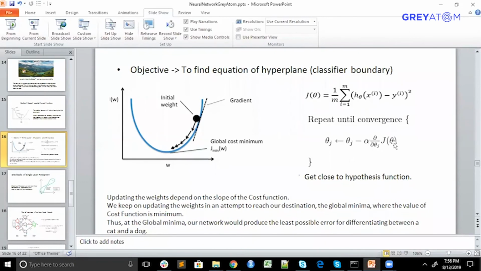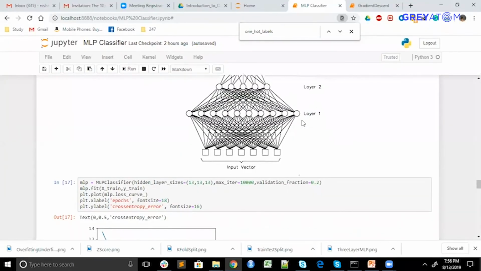So what do you mean by batch? Suppose I have 1000 examples. I will divide them into 100, 100, 110. So for each batch, I will calculate this. And unless it converges for each batch, I will not say it is my global minima, or else I will move away. So actually you need not worry much about that. Batch is itself mini batch only. In batch you pass, both are the same, there is no difference.